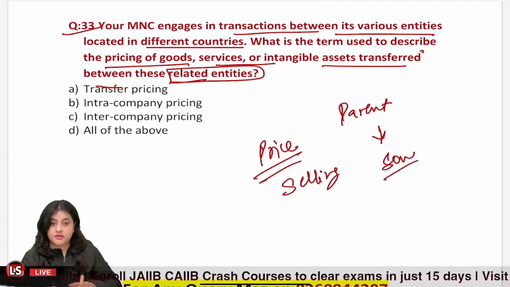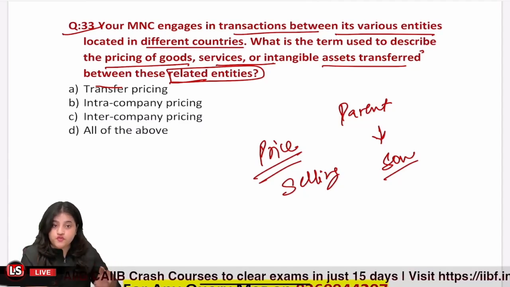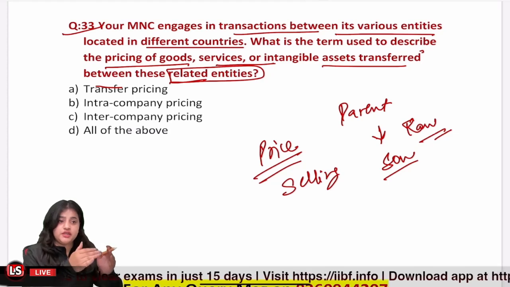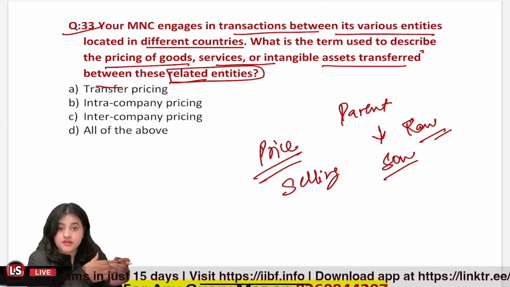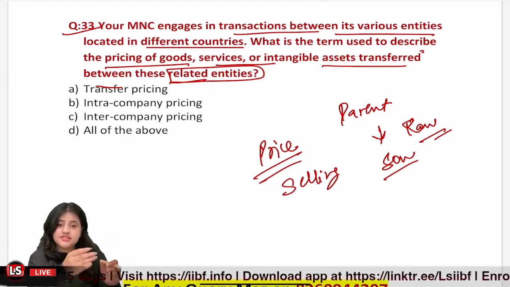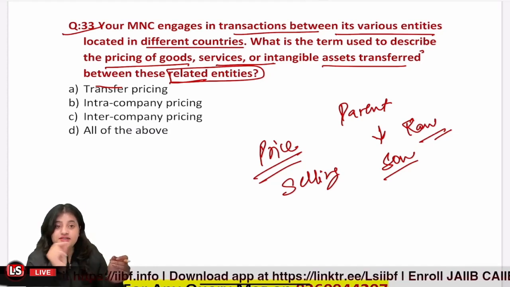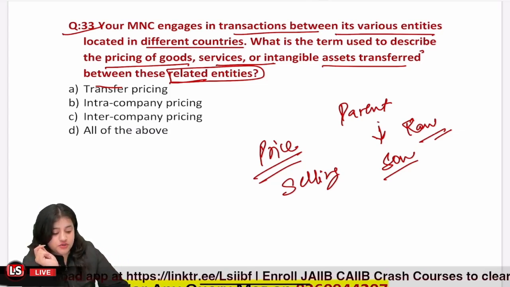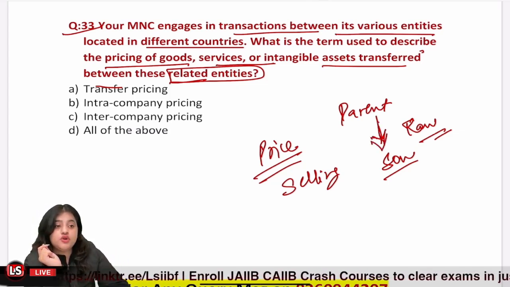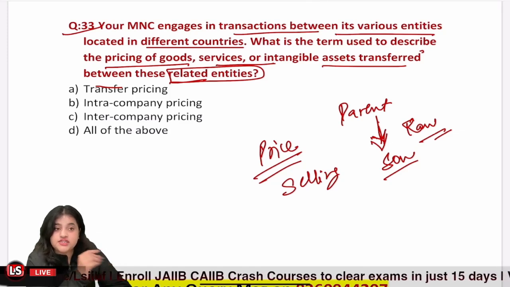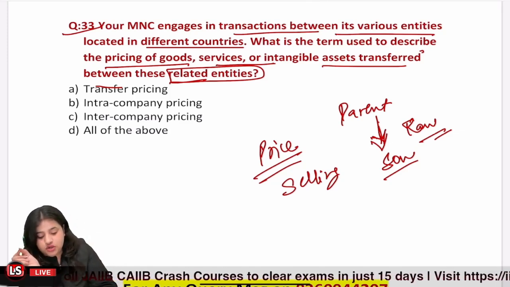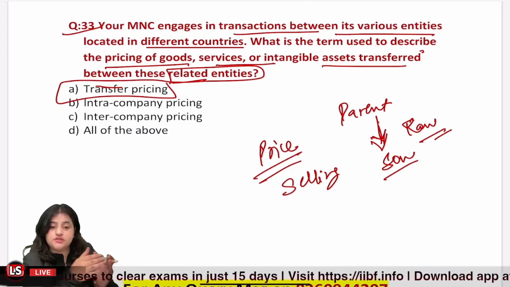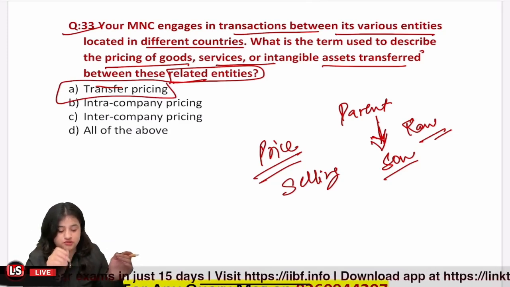So when a parent gives food to their son, food for a company can be its raw material, right? So if a parent is providing raw material to its subsidiary, it is not selling the material, it is just transferring. So that's why we can't say it is sales price, we will call it transfer pricing, because when the parent is going to sell to its subsidiary, it is not going to sell for making profit, right? So that's why the term that we use here is called transfer pricing, and they will only charge that much with which they can cover their cost of producing the good.